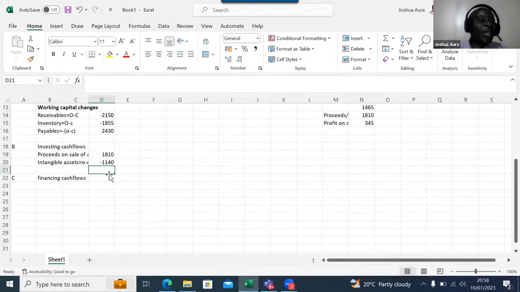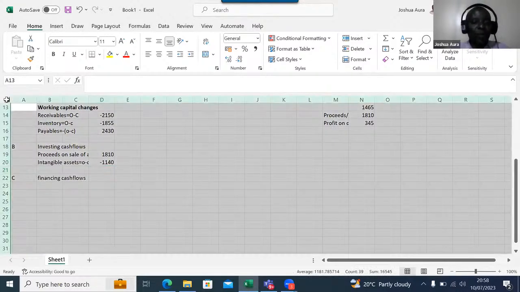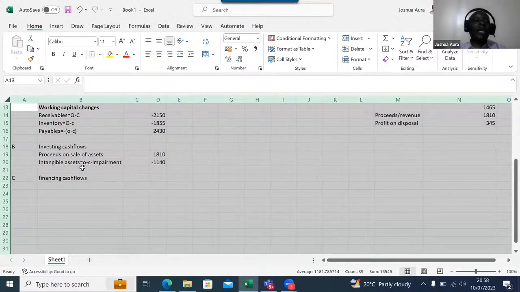So I don't have to care whether I procured more intangible assets or I didn't. No. The moment I follow the right procedure, that logic of making so many arguments is lost. That is the proper answer that I have here. Now, ladies and gentlemen, I would wish us to go slowly here. So in terms of intangible assets, I can see I took opening minus closing minus impairment. Great. So then there is something else under these investing activities I would want us to do.